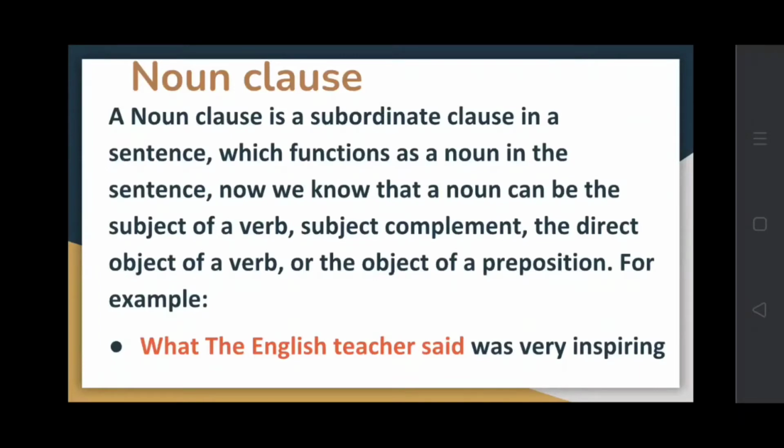What the teacher said was very inspiring. See the red colored part: what the English teacher said was very inspiring. This is a noun clause because it is describing what was inspiring. What was inspiring? What the English teacher said. So it is a noun clause.